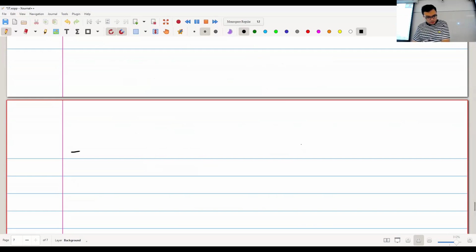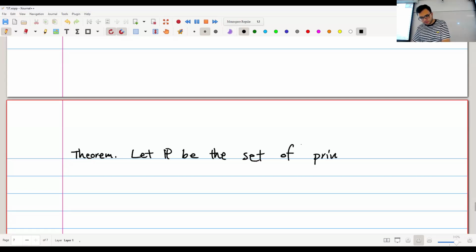Here's another theorem. Let's say that I look at the set of prime numbers. So let P be the set of prime numbers. I claim that this set is also the same size as the set of natural numbers. Okay. Why is that the case?